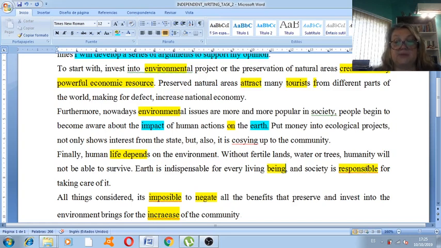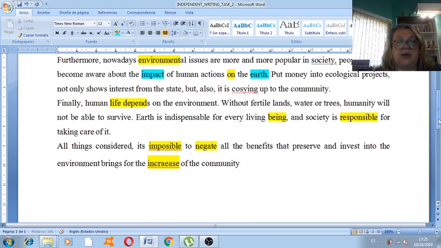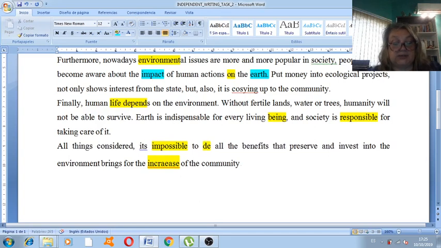A spelling problem here with the word responsible. Society is responsible. Notice how we spell it, right? Not like the Spanish word, responsible for taking care of it. Okay, all things considered, it's impossible, double S. Number 2, remember we once mentioned this, the word negate does not exist in English. We say to deny.